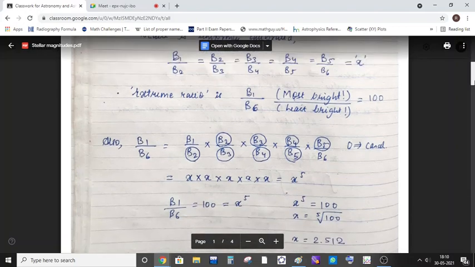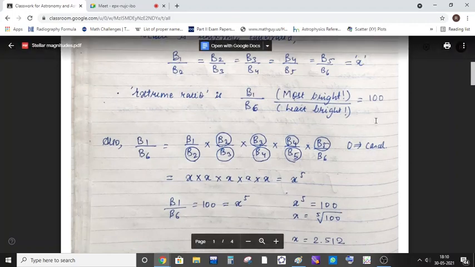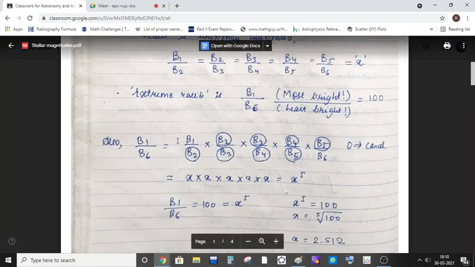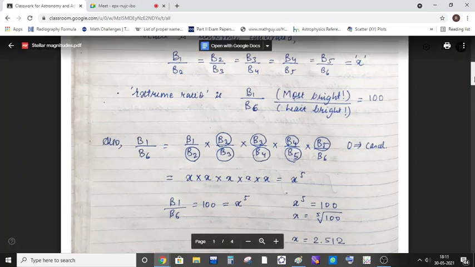Now let us start the mathematical analysis. So this B1 by B6 was a number known to us, which is 100, experimentally found. Can I write this B1 by B6 as B1 by B2 multiplied by B2 by B3 multiplied by B3 by B4 multiplied by B4 by B5 multiplied by B5 by B6? Yes. Why? Because all the common terms will cancel, and what remains is B1 by B6. So I can write B1 by B6 in this manner because the common quantities get cancelled.